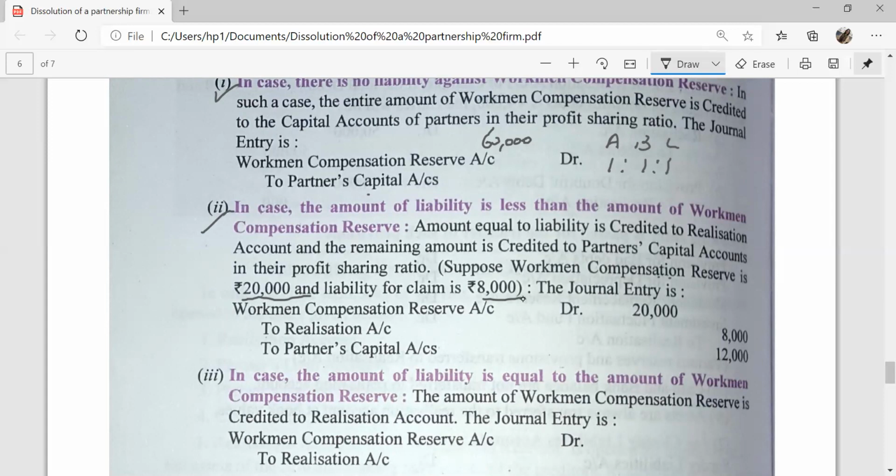Workman compensation reserve account 20,000, and the amount equal to liability, that is 8,000, will be transferred to the realization account, and the remaining amount of reserve, that is 12,000, will be credited to the partners capital account in their profit sharing ratio.